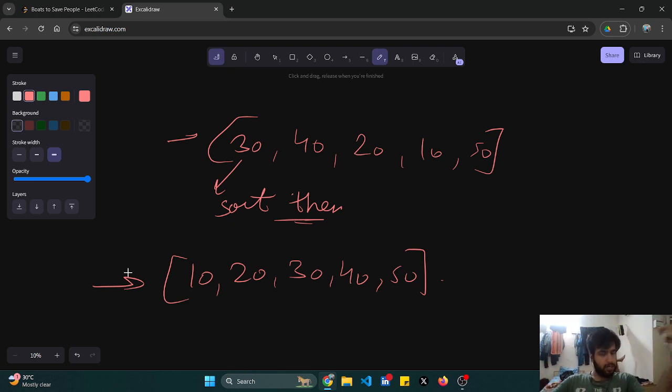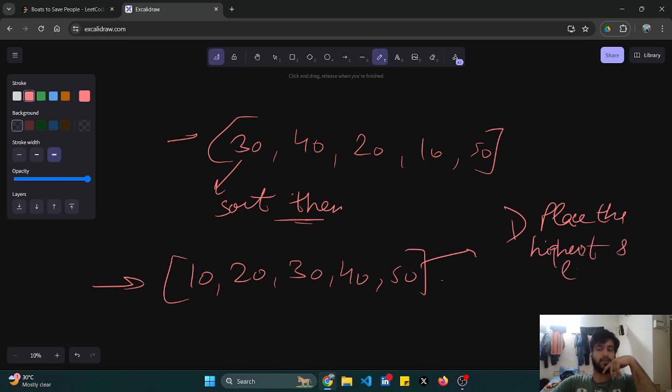Now what is my optimal choice to make? Place the highest and the lowest together, but following a condition that it should be less than or equal to the limit. If it is not less than or equal to the limit, just use the highest one, because the lesser ones can be used in future.